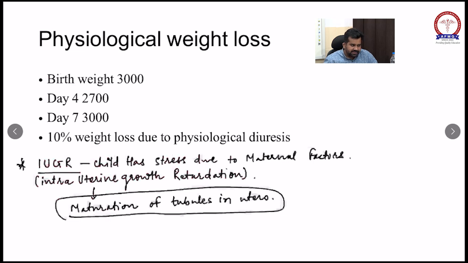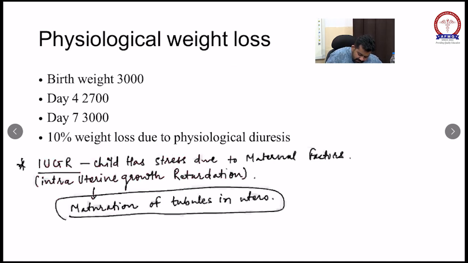Now we will see the parameters of height. Maximum increase in height occurs during the first year of life, followed by puberty. So the first answer is the first year of life, the second is puberty.